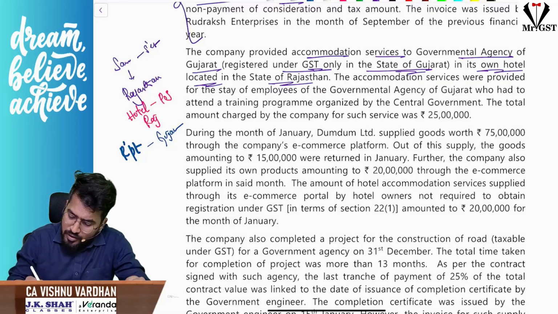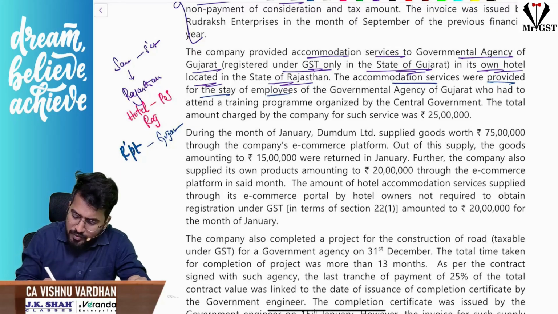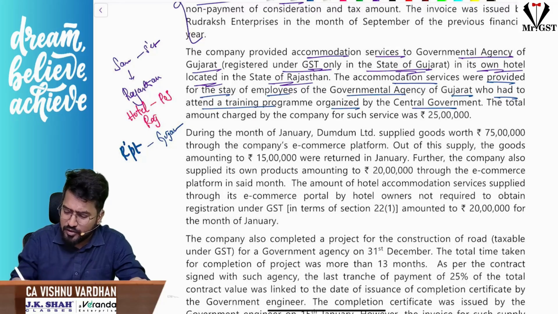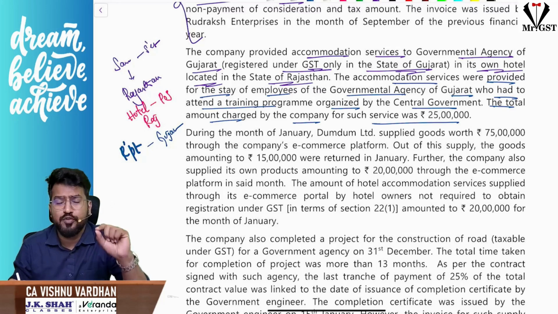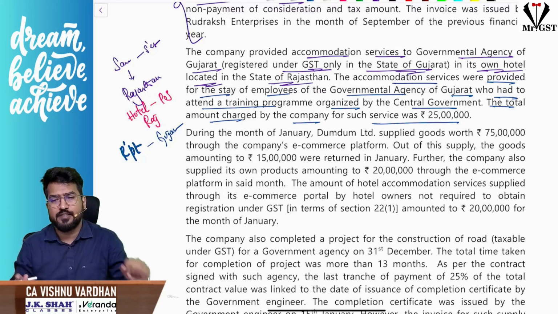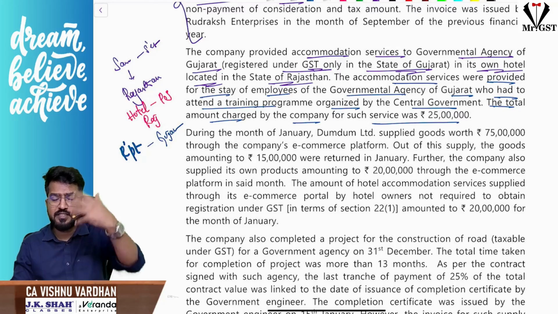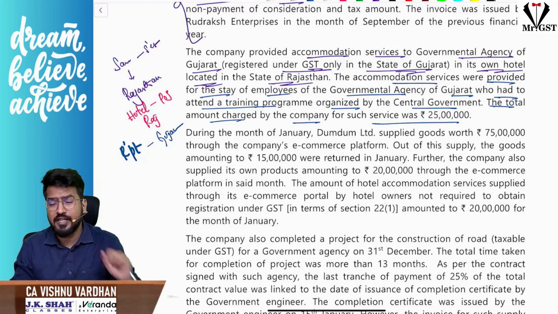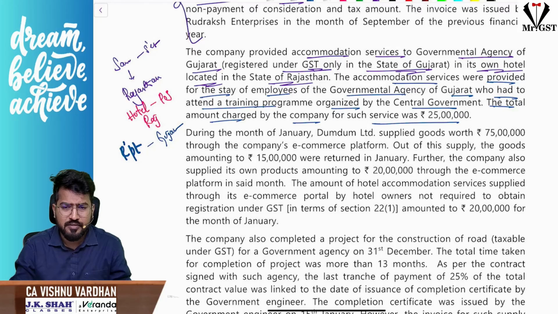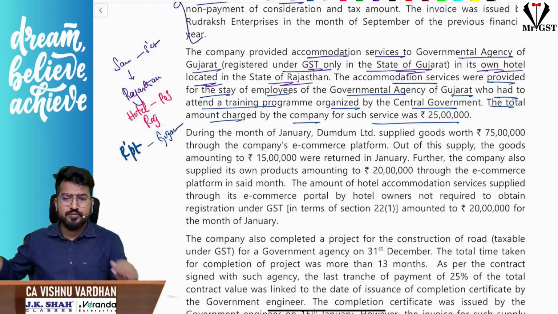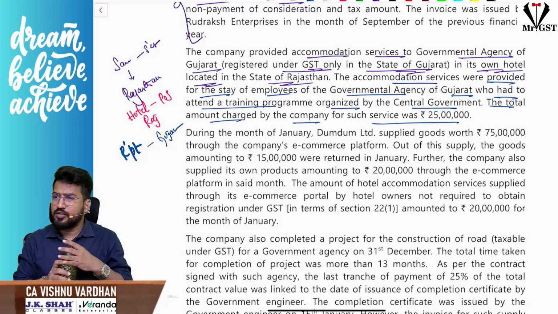Now, sir, the accommodation services were provided for the stay of employees of governmental agency of Gujarat who had to attend a training program organized by central government. The total amount charged by the company for such services is 25 lakhs. Now, if you remember, this paragraph is talking about a TDS. Because governmental agencies, when they are making payment for a contract value greater than 2,50,000, TDS provisions will apply. This is 25 lakhs. That means exceeding 2,50,000, TDS provisions will apply. At what percentage? So for 25 lakhs, what we should do? You should deduct 2%. Yes or no? Everybody respond in the chat box.